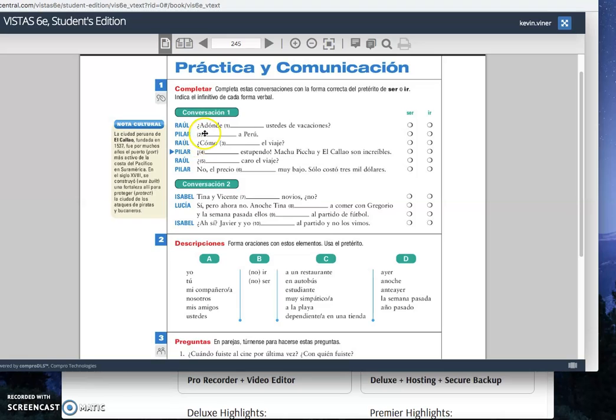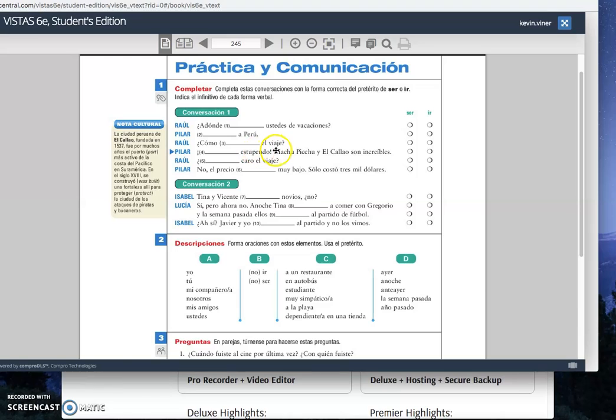Okay. Número dos. Blank a Perú. Pause it. And we're back. So here, this is a little tricky. It would be fuimos a Perú. Why would it be fuimos? Because the question is a ustedes, right? So it's saying you all, plural. So now you're answering we, what we did, right? So fuimos a Perú. And the verb would be again, ir, all right?